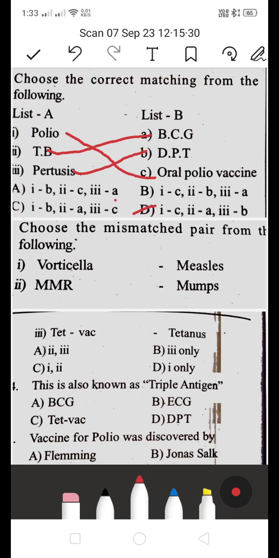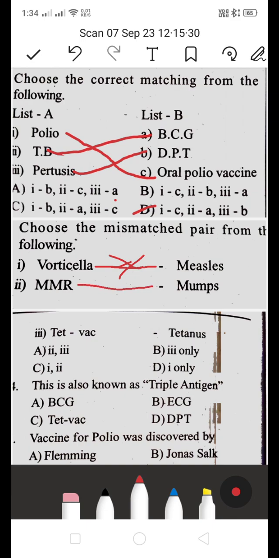Next, choose the mismatched pair from the following. They are asking for a mismatch, not for a matching. What is Cella? Nothing but they feed on bacteria. So this is wrong. Next, MMR is nothing but measles, mumps and rubella.